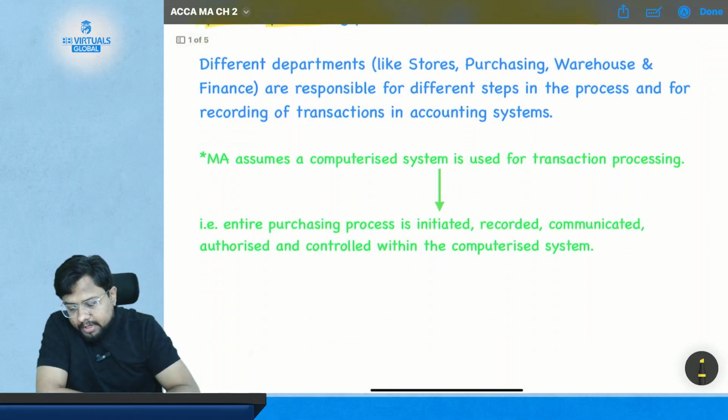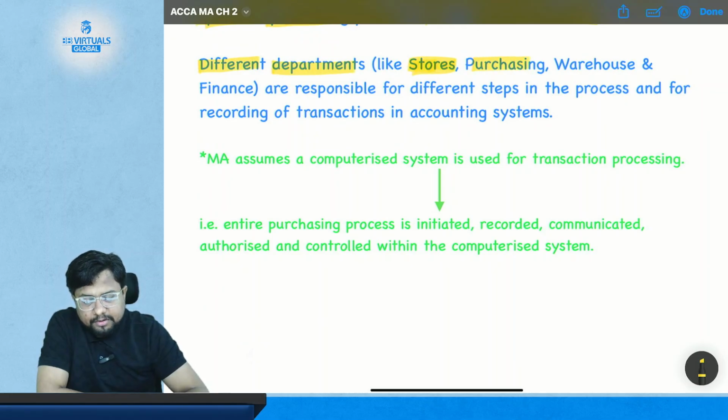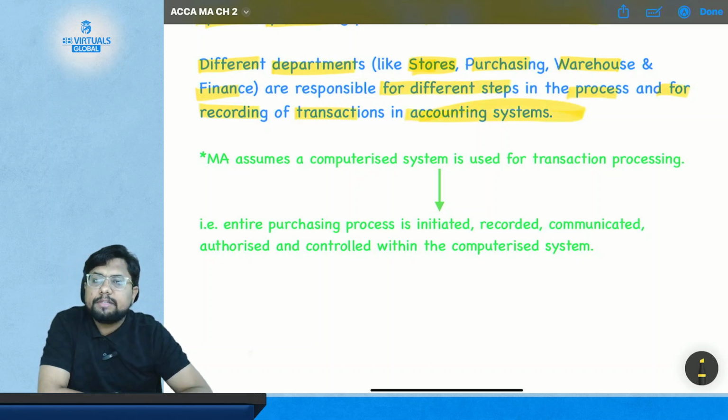Now different departments like stores, purchasing, warehouse, and finance are responsible for different steps in the process and for recording of transactions in the accounting system. Okay.